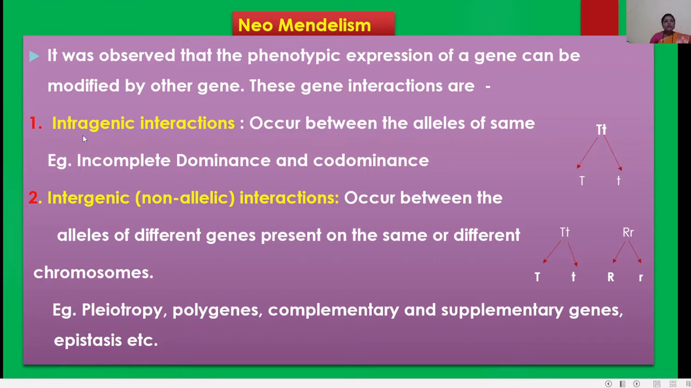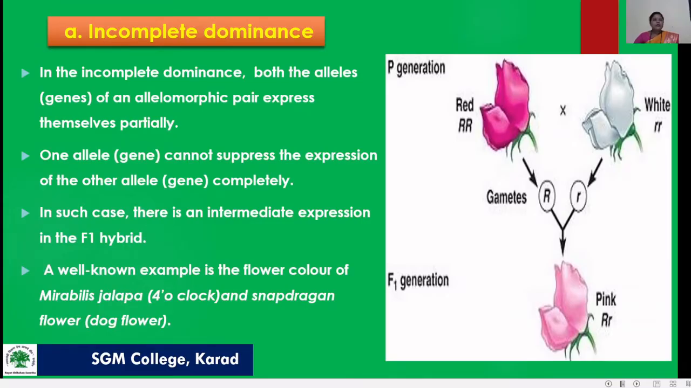So let us start intragenic interaction. First of all, we take the example of incomplete dominance. In incomplete dominance, both the alleles, that is the genes of an allelomorphic pair, express themselves partially. Both the alleles express their character partially. One allele cannot suppress the expression of the other allele. So in this experiment, one allele cannot be suppressed individually.